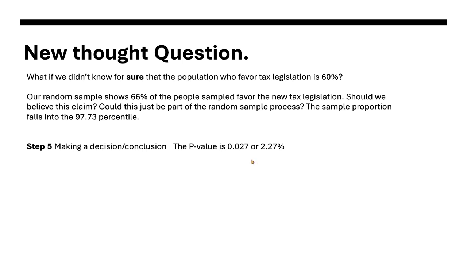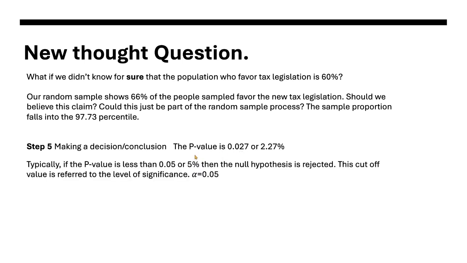Okay, and step 5 is making a decision or a conclusion about that p-value being 2.27%. Typically, we say that if a p-value is less than 0.05 or 5%, then the null hypothesis is rejected. This is a cutoff value that we talk about, and we use the Greek letter alpha for that.